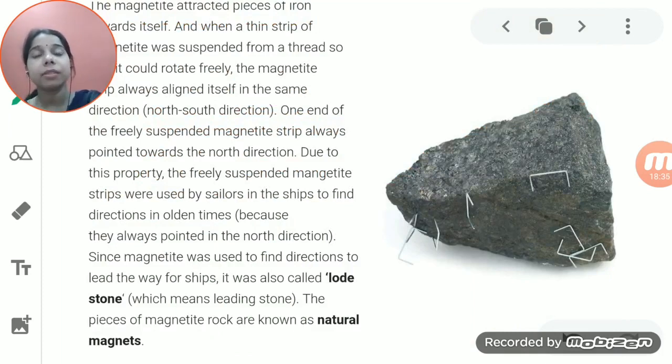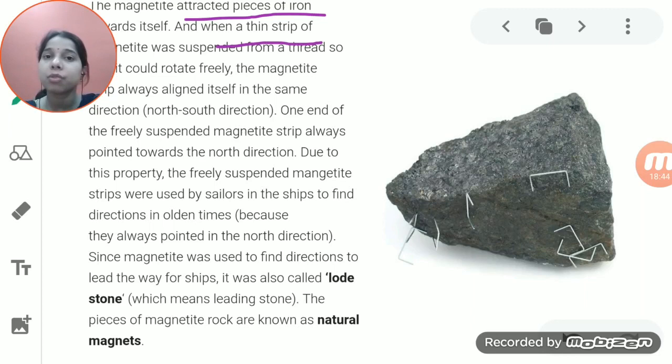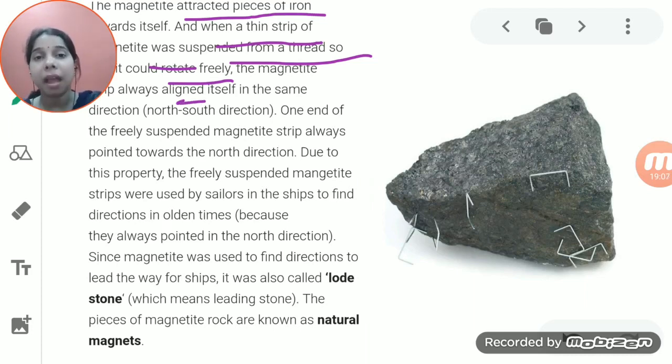Now, when you take a thin strip of magnetite, suspend it from a thread and let it rotate freely, what you will see is that even though it is suspended and rotates freely, it always aligns itself in the same direction, and that direction is the north and south direction.